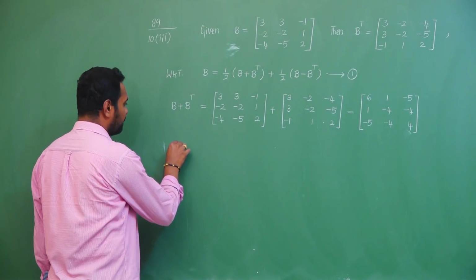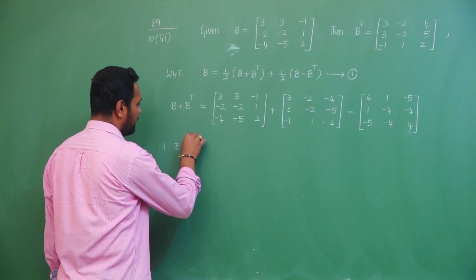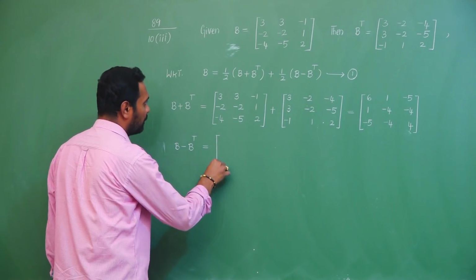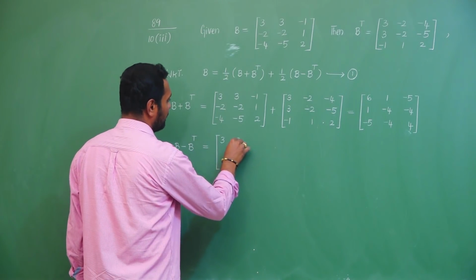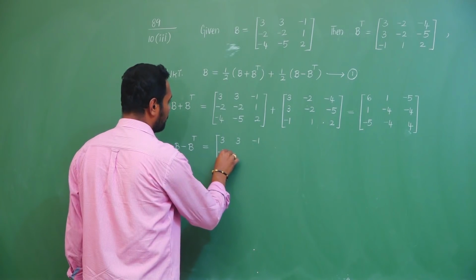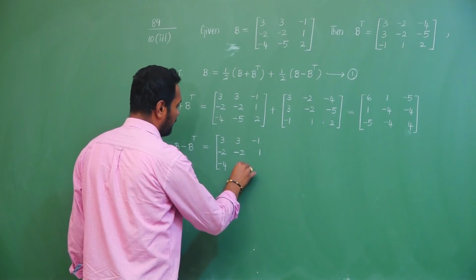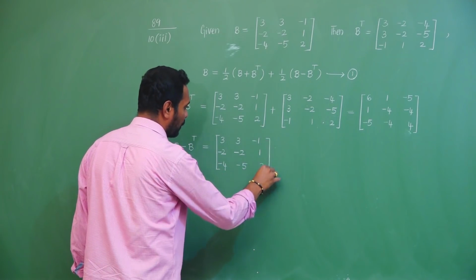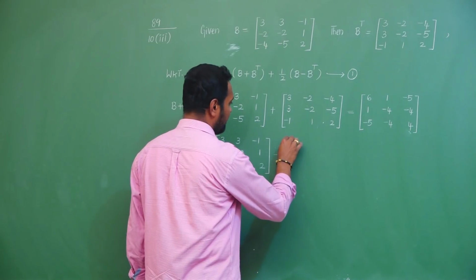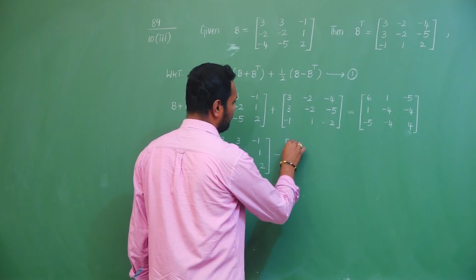In the same way, B minus B transpose equals the matrix B minus B transpose.